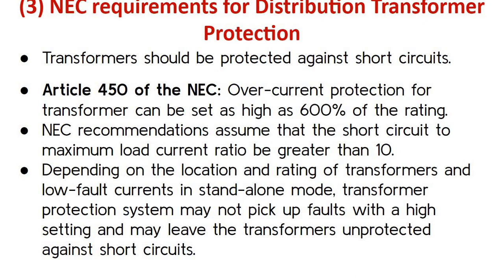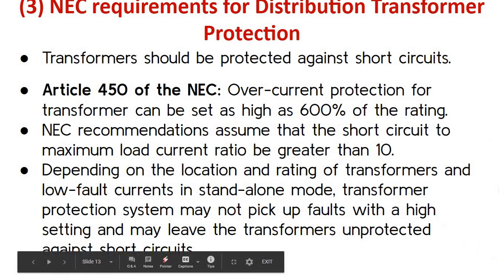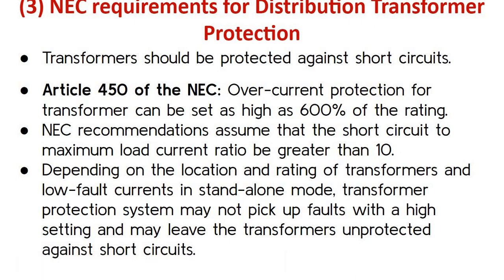Now there is a complication coming in a microgrid which is connected to the grid. Depending on the location and rating of transformers and low fault currents in standalone mode, that is the problem. In a microgrid, the fault current magnitudes are low during standalone. So the transformer protection system may not pick up faults with a high setting, and this leaves the transformer unprotected against short circuits.